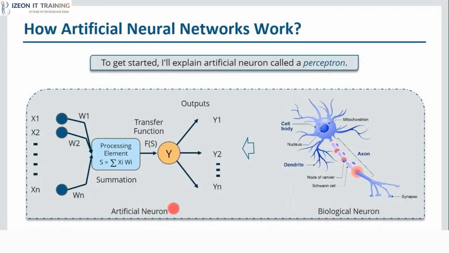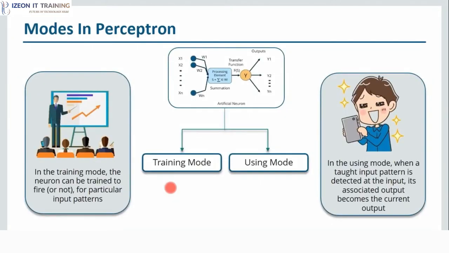So when I talk about a neural network, it involves a lot of these artificial neurons with their own activation function and their processing element. Now we'll move forward and we'll actually understand various modes of this perceptron or single artificial neuron. So there are two modes in a perceptron. One is training, another is using mode.